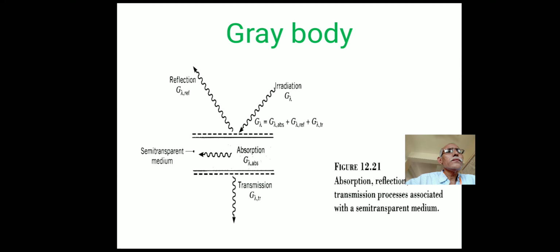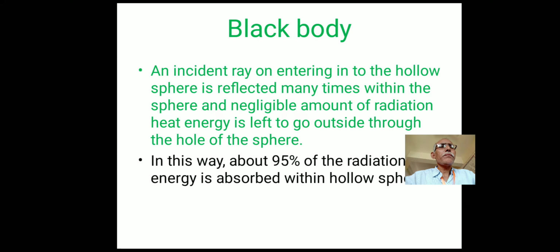Here the incident radiation, that is the irradiation, falls on the surface of a body. Some of the radiation energy may be reflected, some may be absorbed, and some may be transmitted.